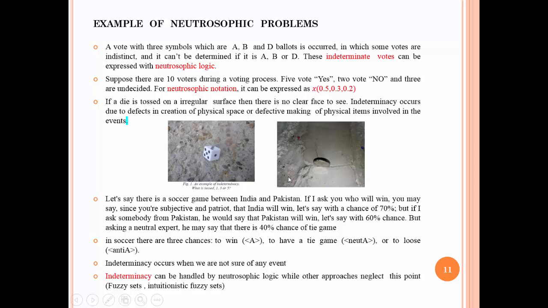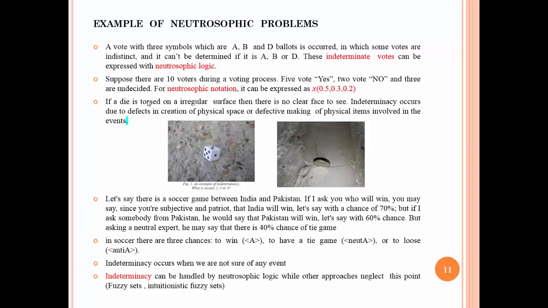An example of a neutrosophic problem: we describe a series of numerical examples to explain well what this neutrosophic logic means, which will be used in the present paper. So, the first example: a vote with the three samples which are A, B, and D below occurs, in which some votes are indistinct and it can't be determined if it is A, B, or D. This indeterminate vote can be expressed with neutrosophic logic.